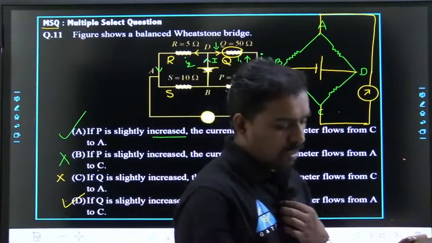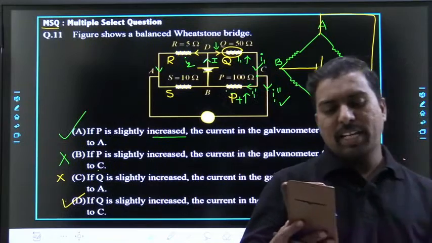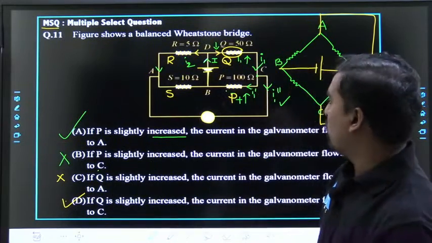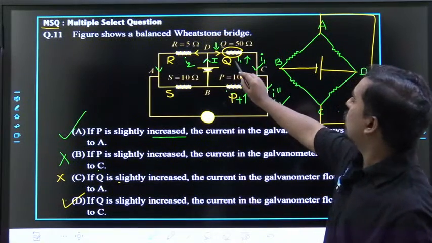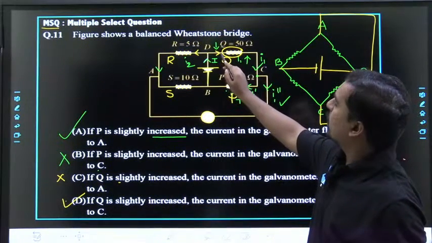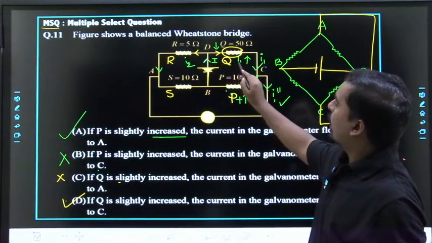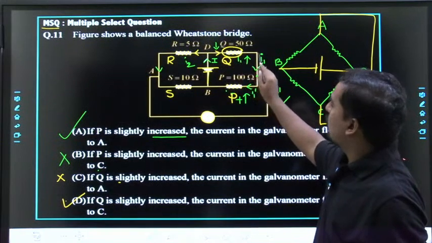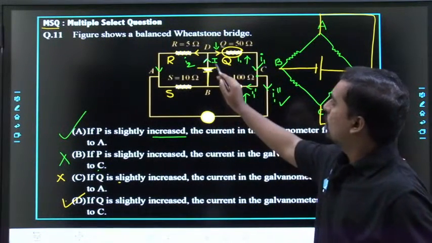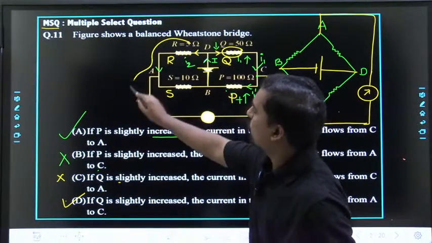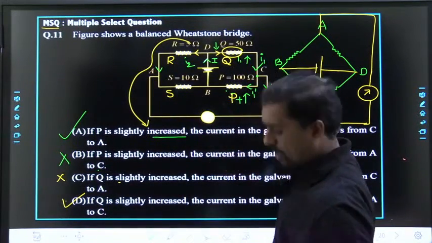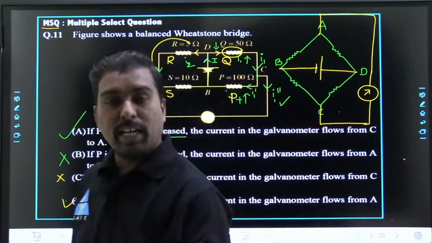Subham, Nidhi Yadav, A and D. Pratik, how is it A and C? It is A and D. Why? Again check it. If Q is increased, this part of the current will be decreased. So this I1 part will be decreased, and if this is decreasing, current will go to this side. So this part will be more. Current will go from A to C. Am I right? Yes, A and D.